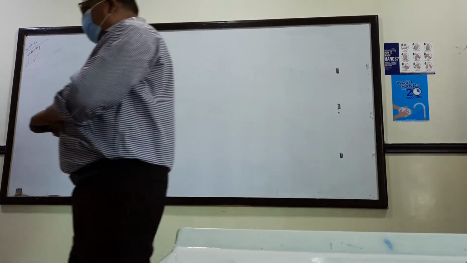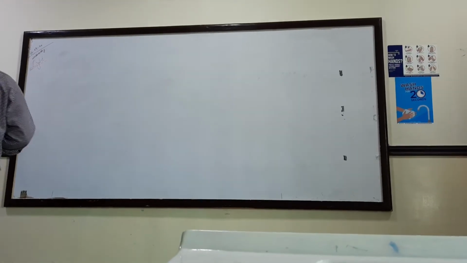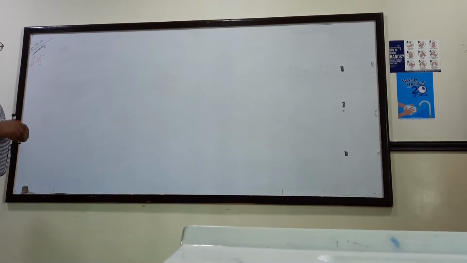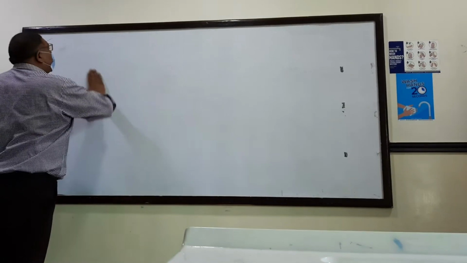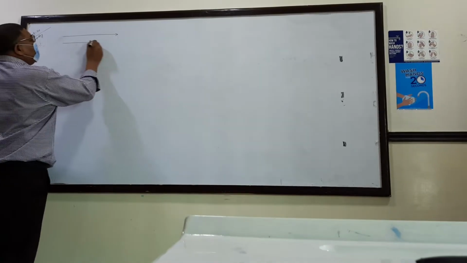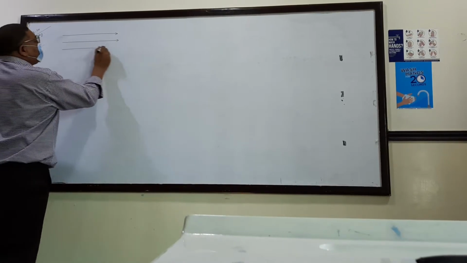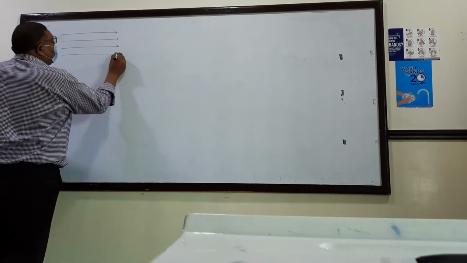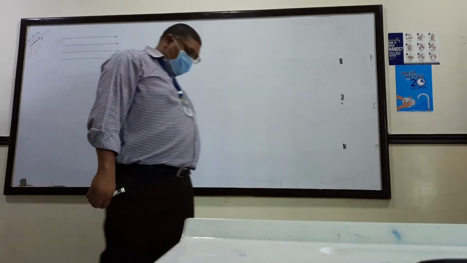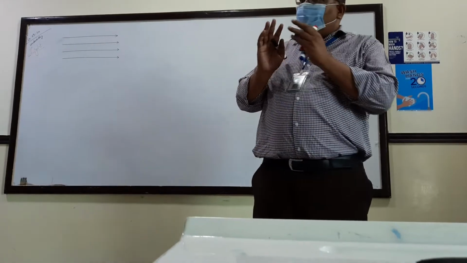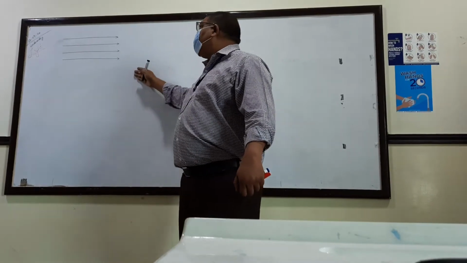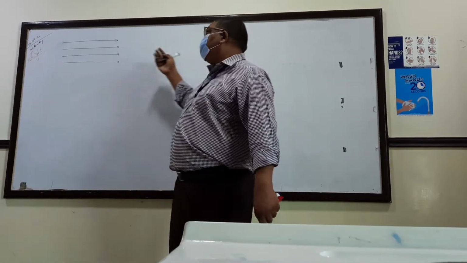So, if we talk about the concept of light, you can consider the light as rays. Because the light travels in a straight line, that's why we say that the light travels in the form of rays. And the light always travels in a straight line. For example, the light will be traveling in straight lines, and